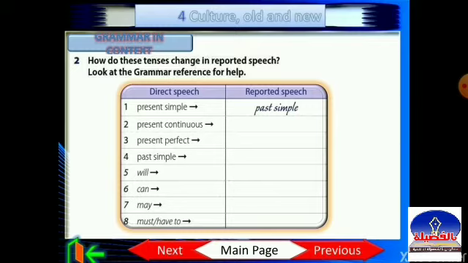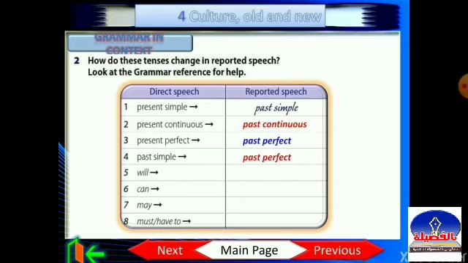Number 2, present continuous. Who can? Excellent. Present continuous becomes past continuous. Number 3, present perfect. Okay, you? Excellent. Present perfect becomes past perfect. Number 4, past simple. Excellent. Past simple becomes past perfect.